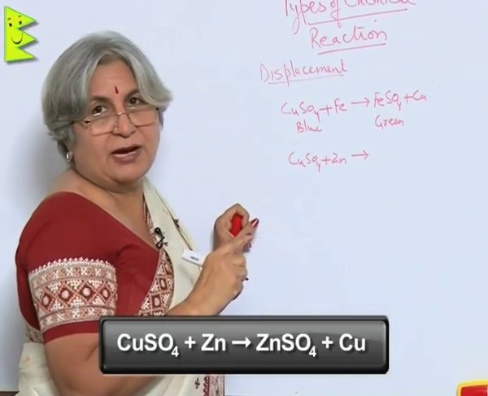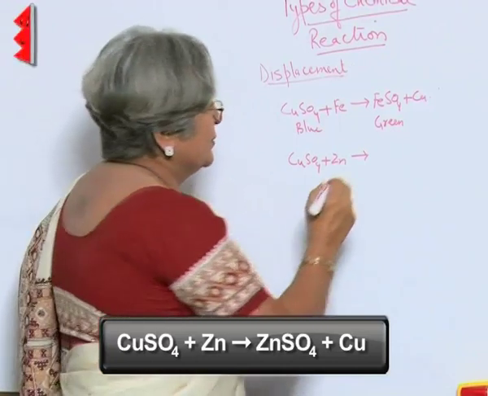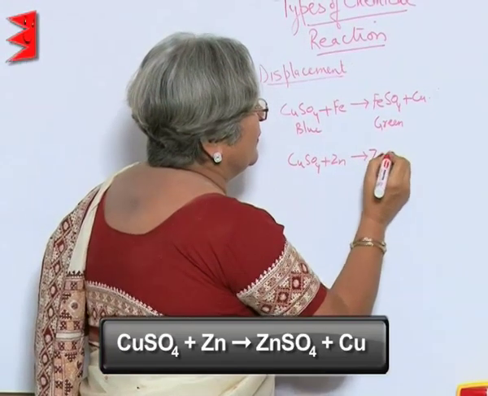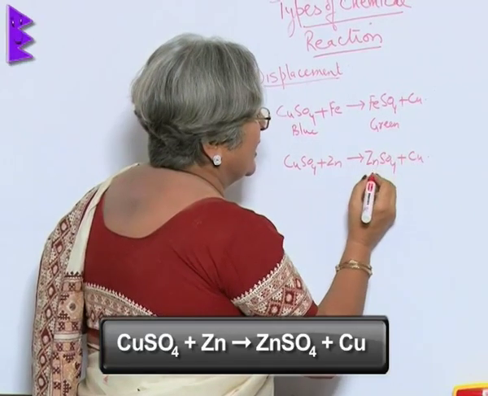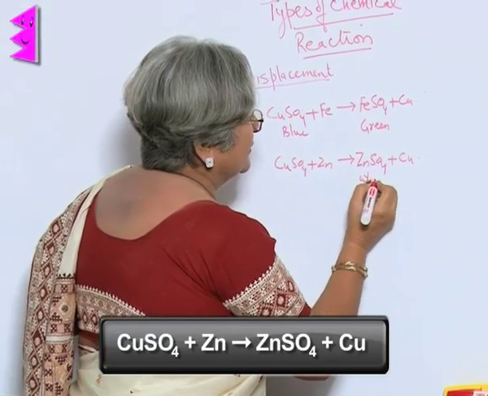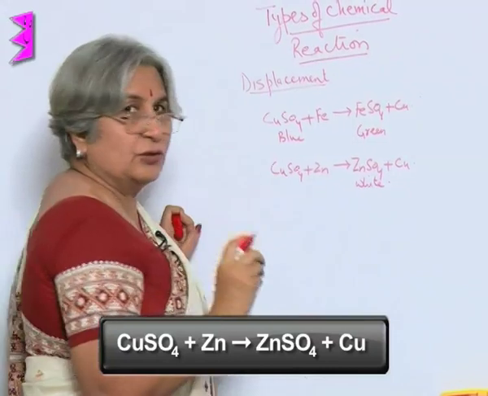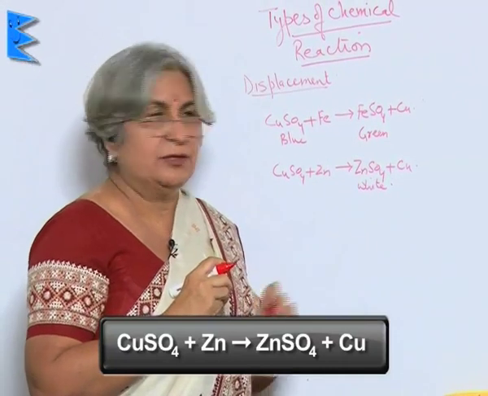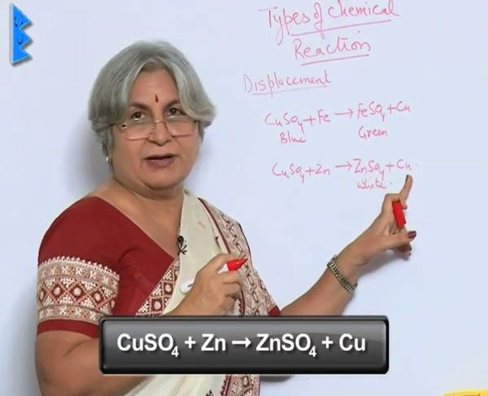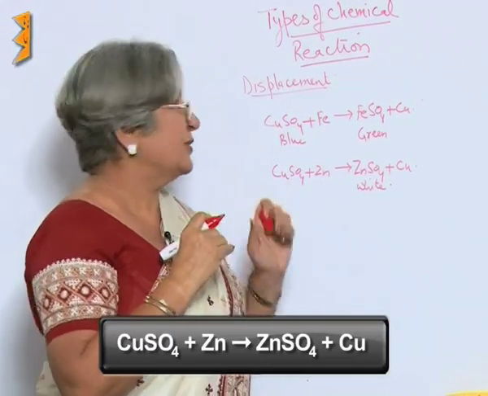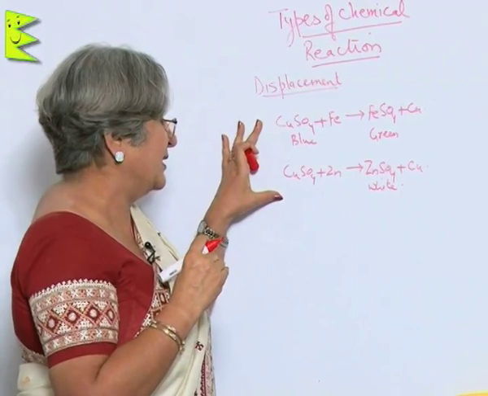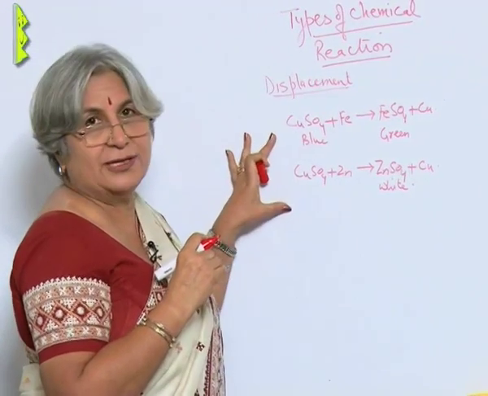Zinc is more reactive than copper, so it will replace copper, and what we will get is zinc sulfate plus copper, and zinc is white. Though zinc is also slightly brown, because copper is more reddish brown, zinc will get coated with reddish brown color. So, in these cases what we have seen is that this has been able to displace.